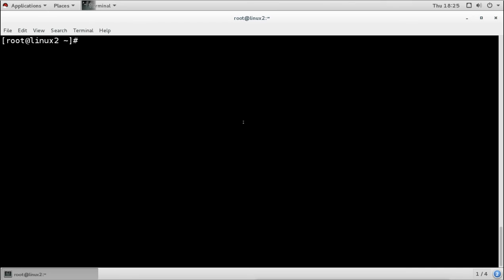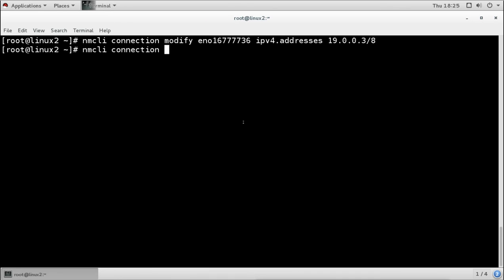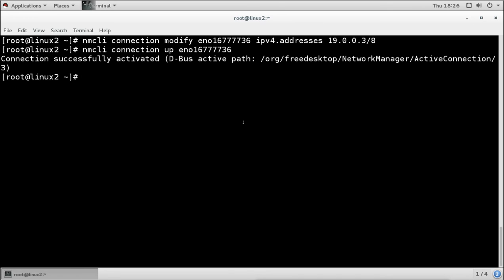Now I will change the IP address of the system here. nmcli connection modify, and I will change the IPv4 address to 19.0.0.3. Now what access does this 19.0.0.3 IP address have? It has read only access. Now we have changed the IP address, I'll try to mount it again, and I have successfully mounted.